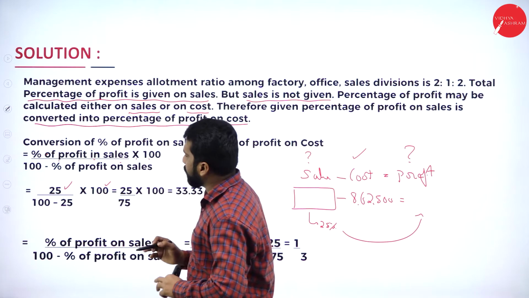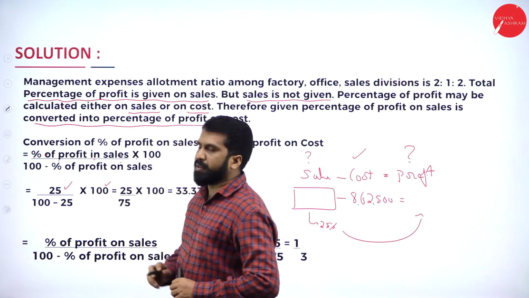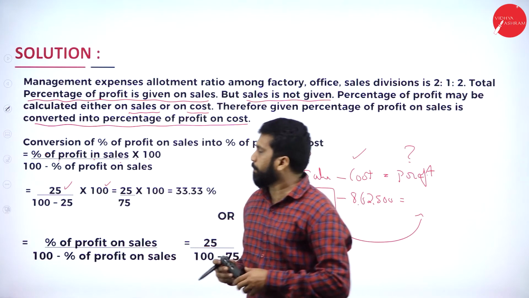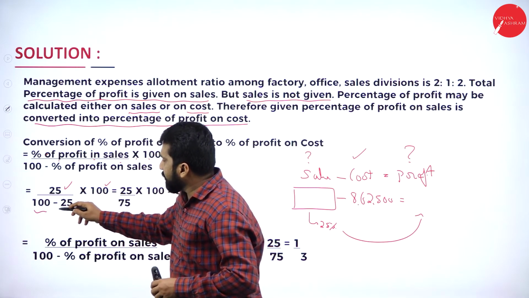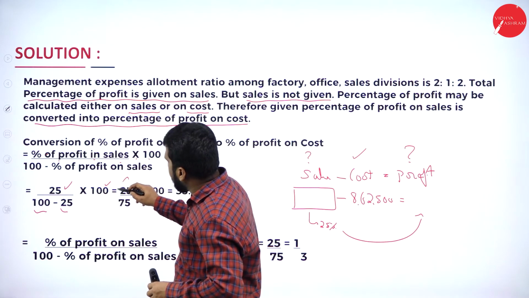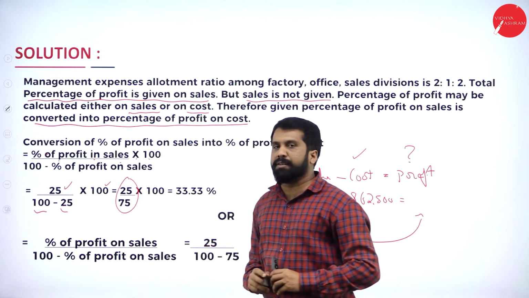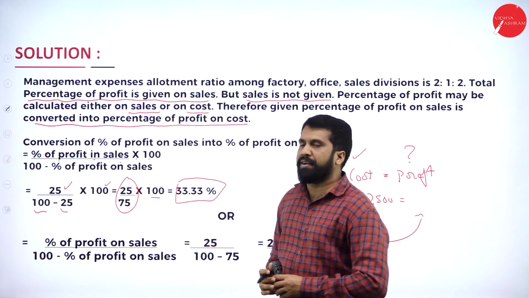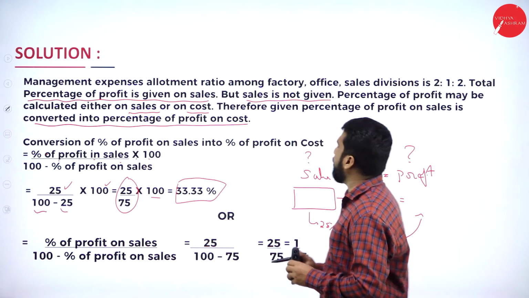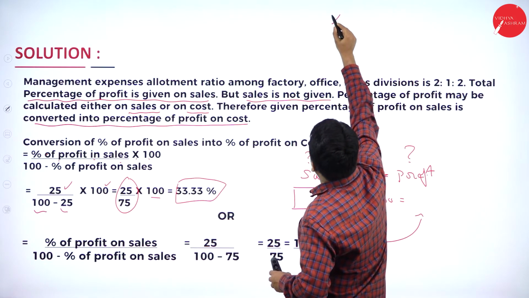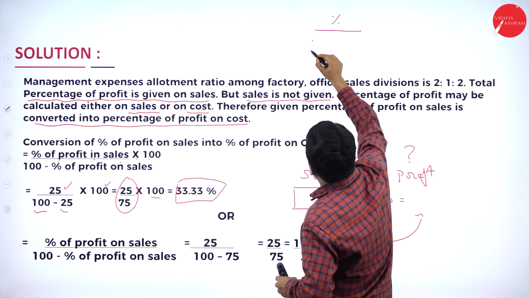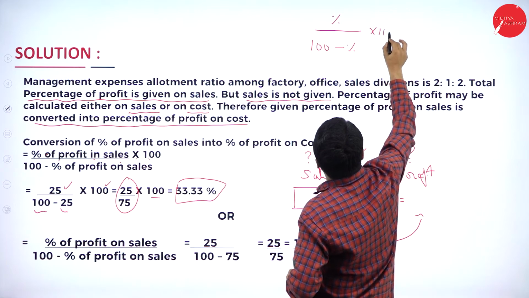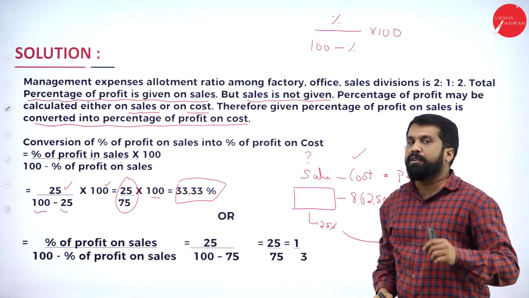Any doubt up to this? No. 100 minus percentage. What is 100? 100 is assume that your cost. Now, your 100 minus your percentage, you will get 25 divided by 75. Multiplied with 100, your answer is 33.33%. Again, I'll explain. Your percentage divided by 100 minus percentage into 100. This will be your formula.